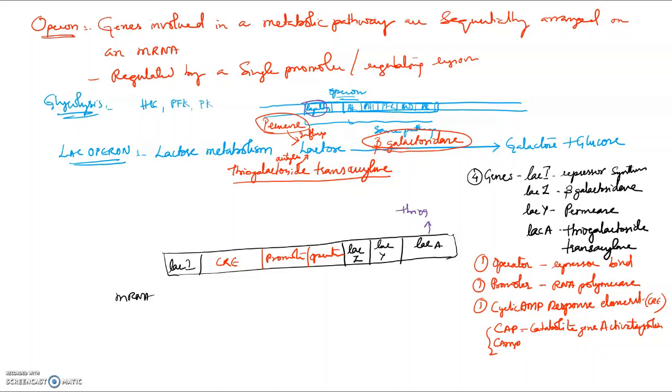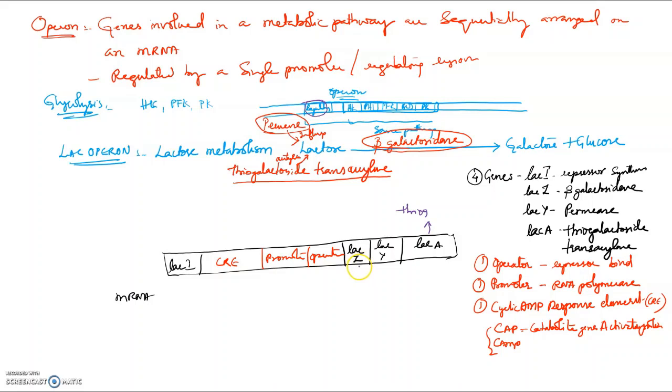Now we are studying the Lac Operon, which is for lactose metabolism. Lactose metabolism in bacteria: lactose is broken down to glucose and galactose by beta galactosidase. Lactose is permeated inside the cell, or pulled inside the cell, with the help of permease. Lactose also needs to get acetylated, which is done by thiogalactoside transacylase. These 3 enzymes are transcribed from a single mRNA.